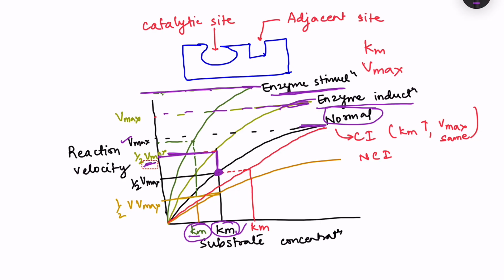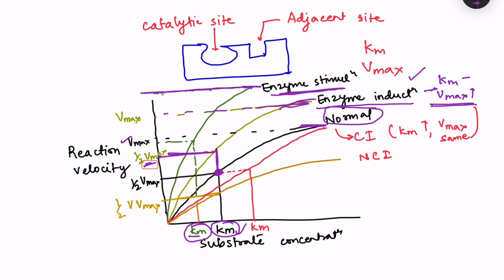So when the enzyme is induced, we see that the Km is not changed, but Vmax, the velocity of reaction, is increased. So with the same concentration of the substance, the rate of reaction increases. That means suppose there is some substance which needs to be removed from the body, and now phenobarbital is inducing the enzyme. So that particular amount of the substance is enough to be removed.